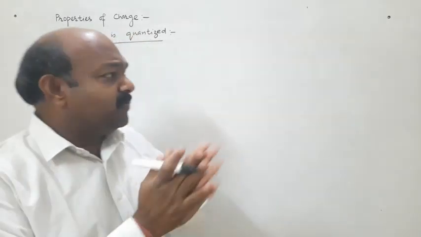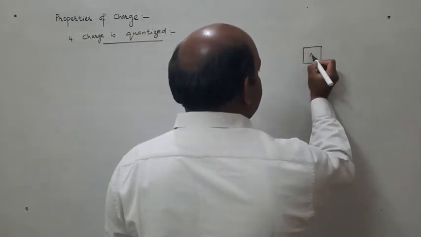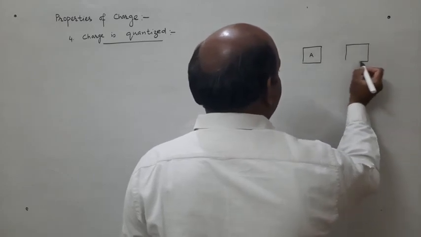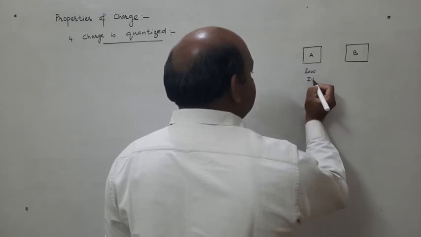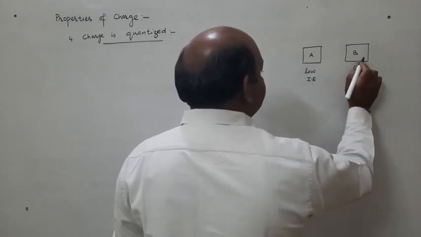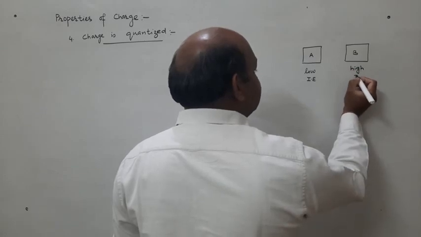So when we rub two bodies, say body A and body B, body A having low ionization energy, body B having high ionization energy.